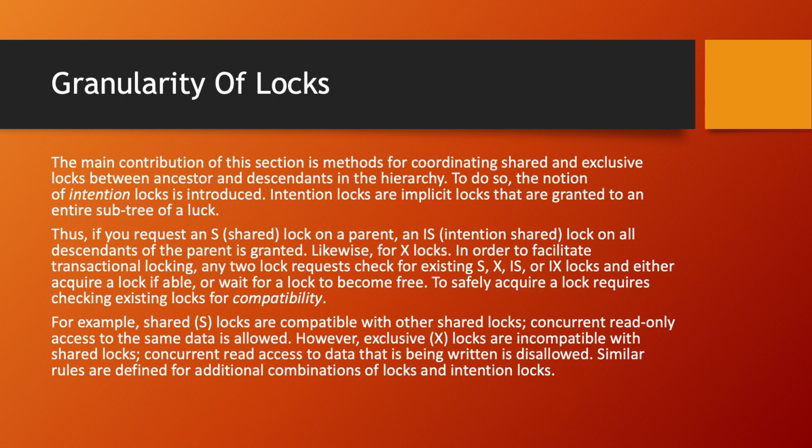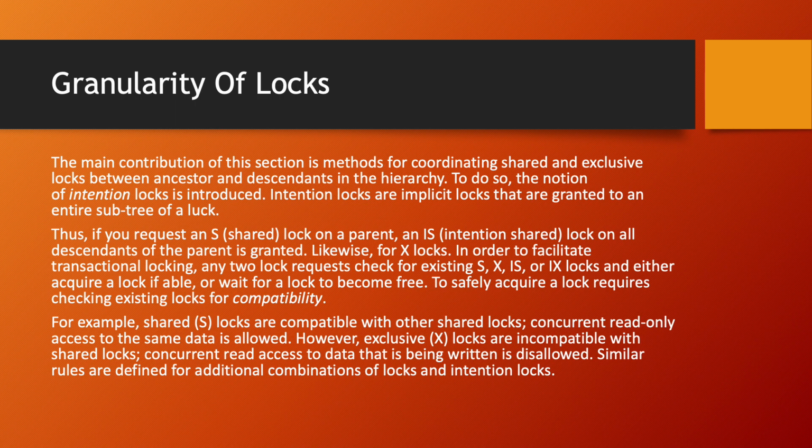Likewise for X locks. In order to facilitate transactional locking, any two lock requests check for existing shared, exclusive, intention shared, or intention exclusive locks and either acquire a lock if able or wait for a lock to become free. To safely acquire a lock requires checking existing locks for compatibility.